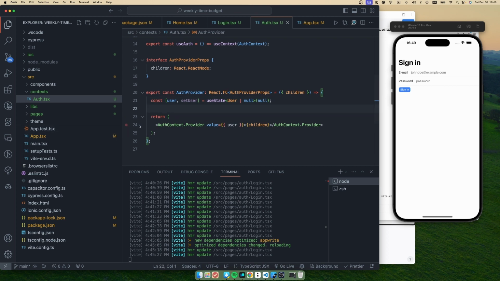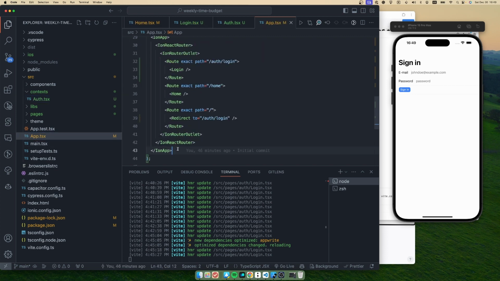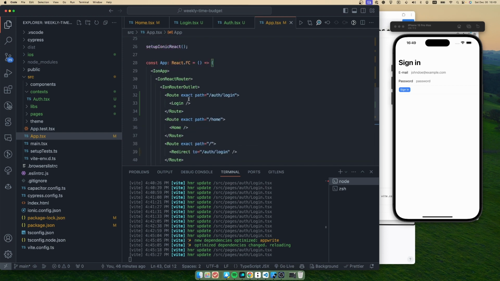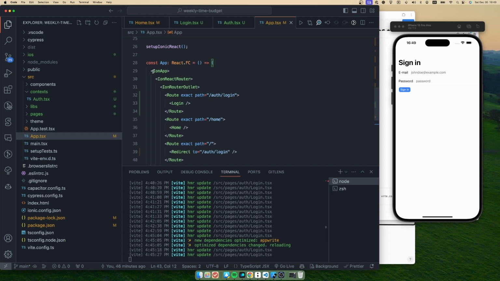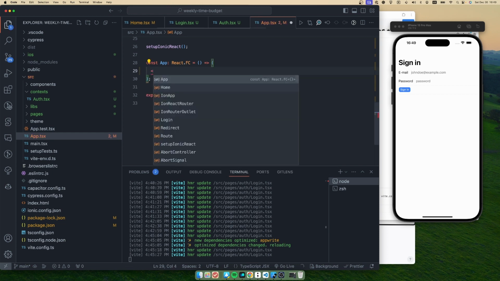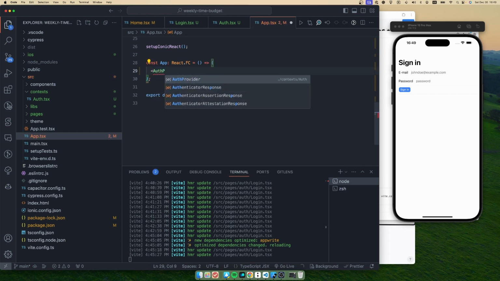Okay, so we should use that auth provider in our application. We should wrap that application with the global state to be able to access that information anywhere in our application. So let's try to use that provider right here.